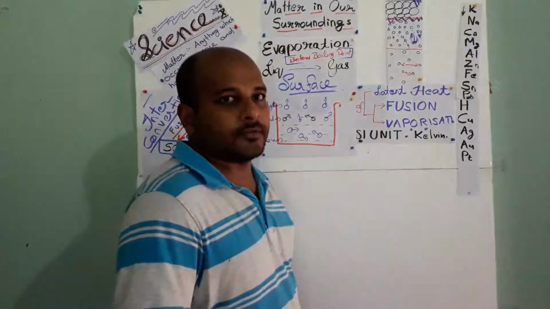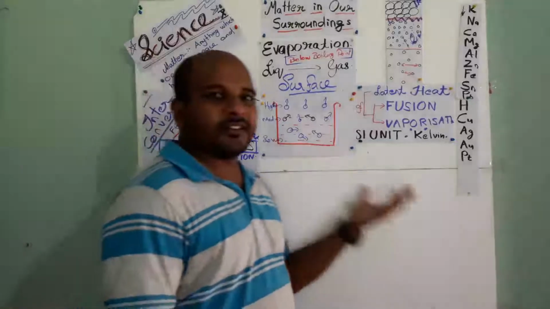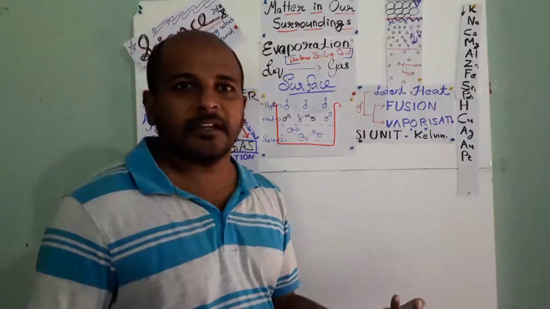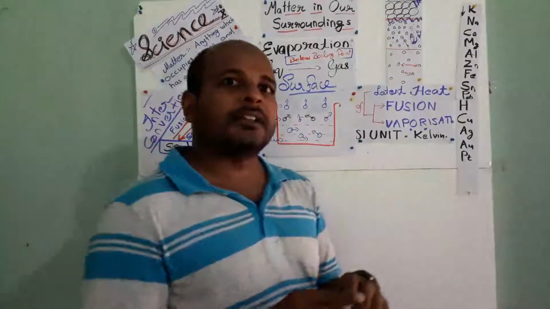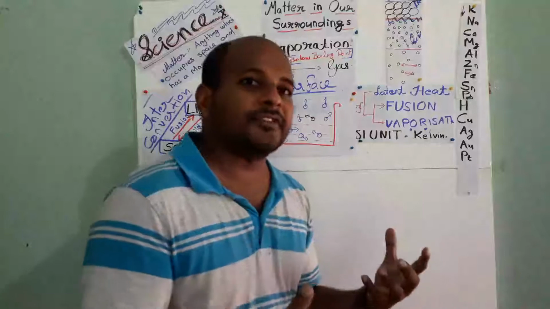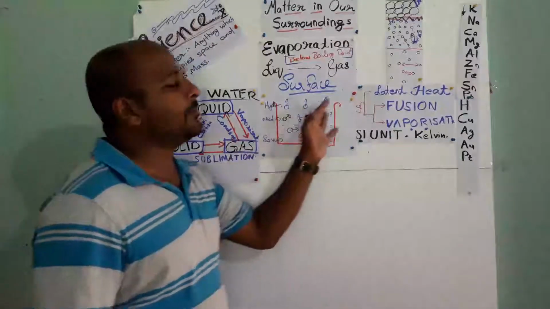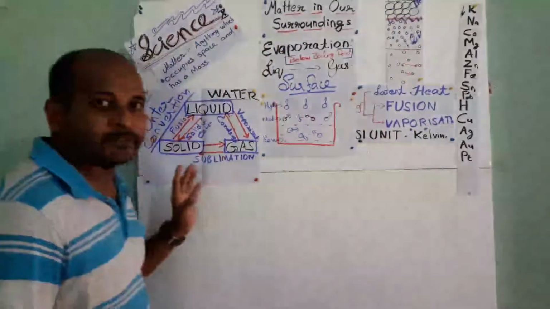Understood? The molecules at the bottom under the water have very low energy. They won't become gas. Slowly they will go upward and form the surface of that water. And whenever they get enough energy to become a gas, they will escape from the surface and become gas. Here the gas is water vapor.